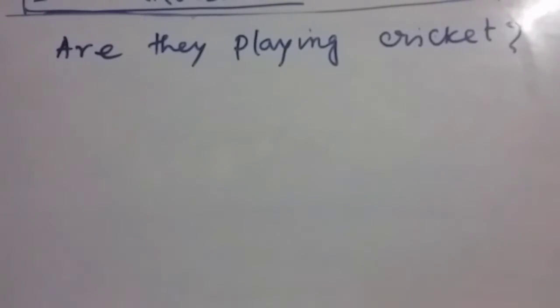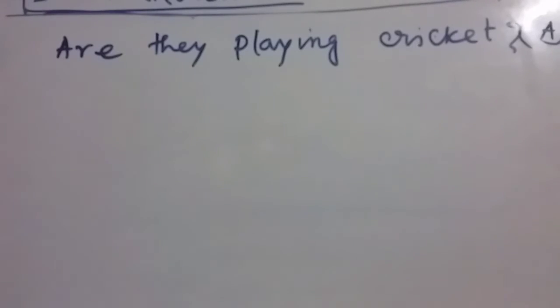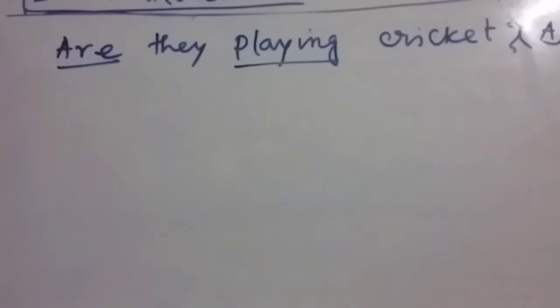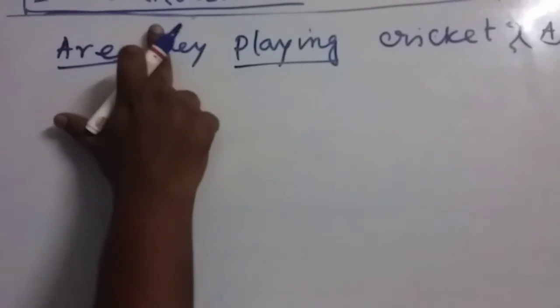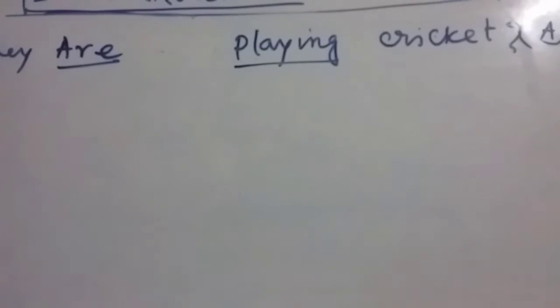My dear friends, this is another question. This is in active form. Are they playing cricket? It means auxiliary verb and verb with ing. It means it's present continuous interrogative sentence. Now we have to convert it into passive sentence. So first of all, my dear friends, if you have any problem directly solving from active to passive, you can think about it in this way: they are playing football. Now you can easily solve it.